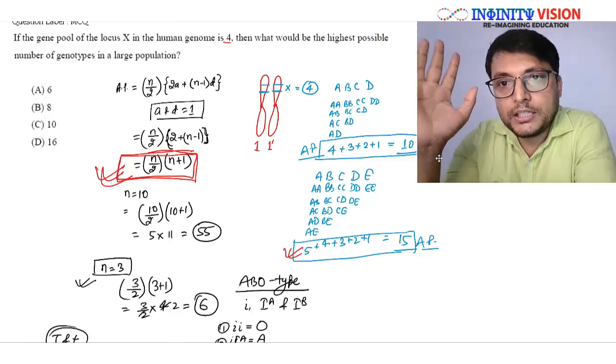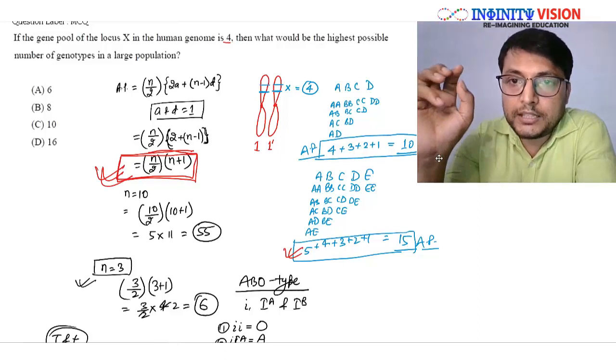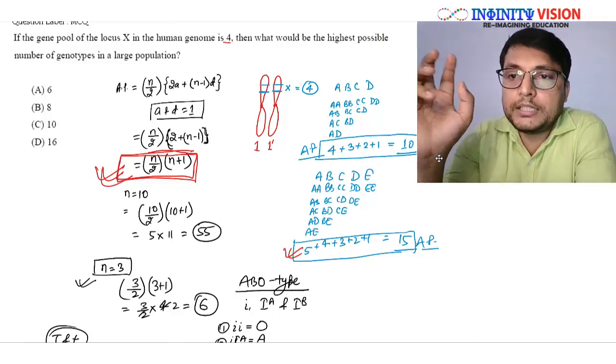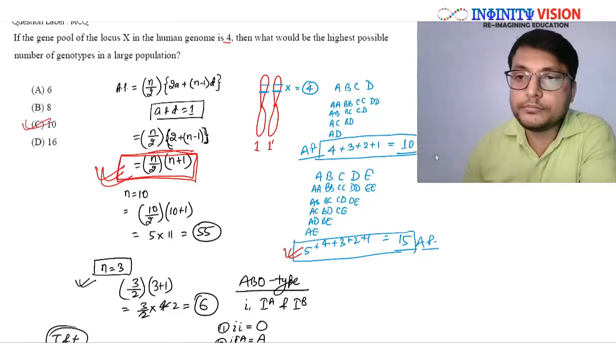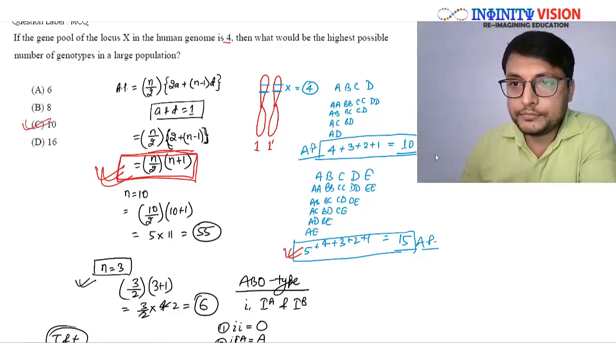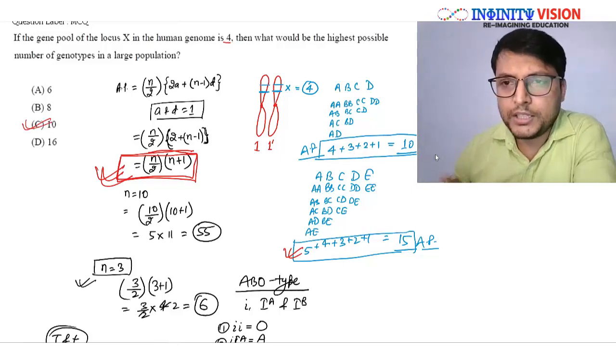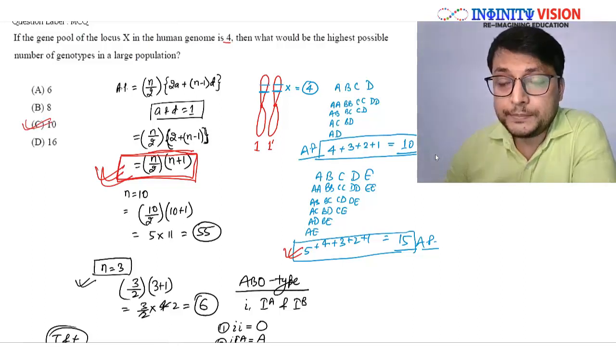In either case, the approach and the method to solve the question would remain the same. So the answer will be 10 here. Great. Will you remember? We did a little mathematics here. It is an arithmetic progression series.